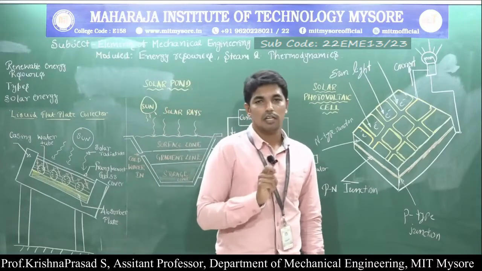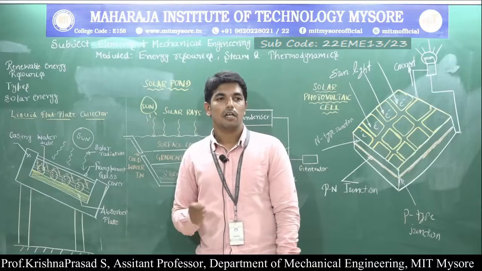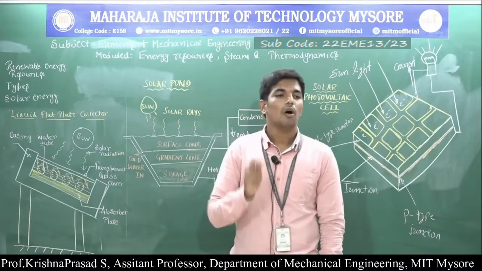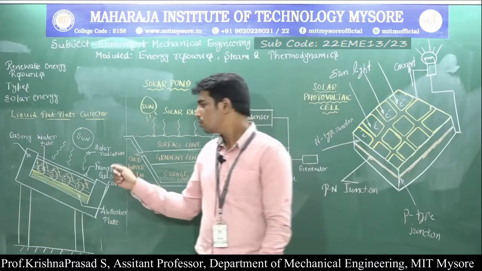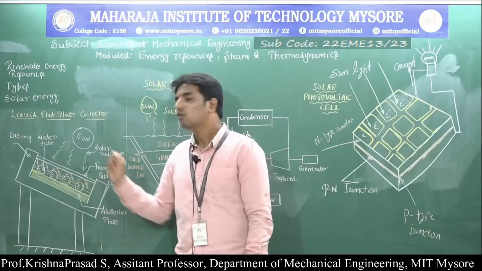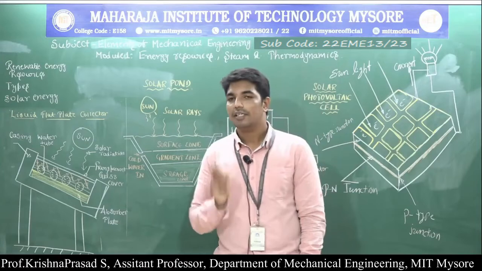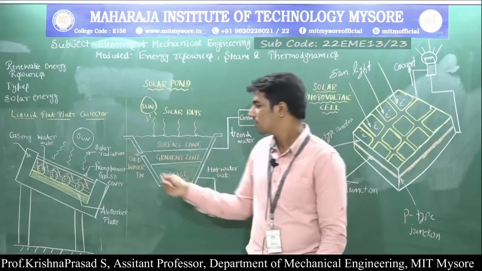First we need to understand what is meant by the absorber plate. How are absorber plates made? Absorber plates are made up of copper and coated with black so as to absorb the solar radiation falling on them. The second one is the water tubes. What are the water tubes? Water tubes are metallic tubes through which water circulates.